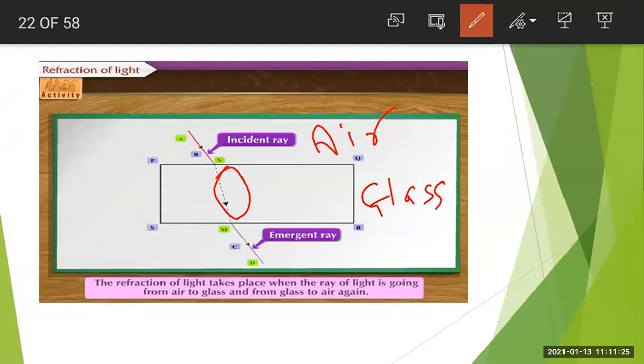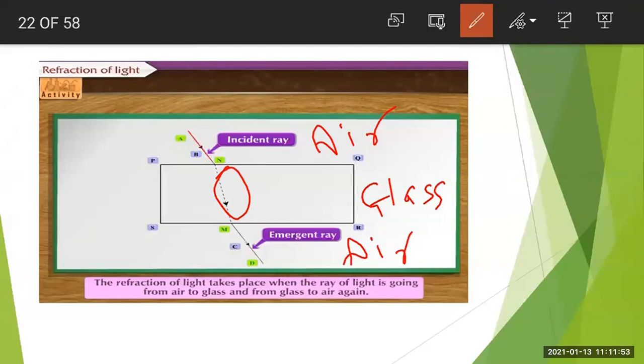Then again, you will see that from the glass slab, the ray of light enters the air medium. From point M, the ray of light again travels in the air medium from the glass medium. So that is MD. Got it?